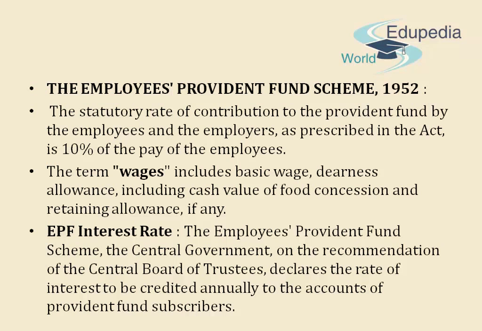EPF interest rate: under the Employees Provident Fund Scheme, the central government, on the recommendation of the Central Board of Trustees, declares the rate of interest to be credited annually to the accounts of Provident Fund subscribers.